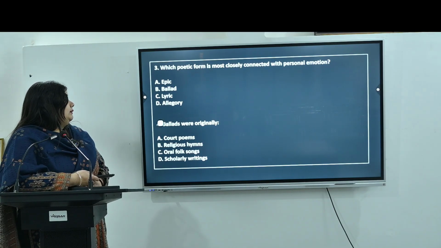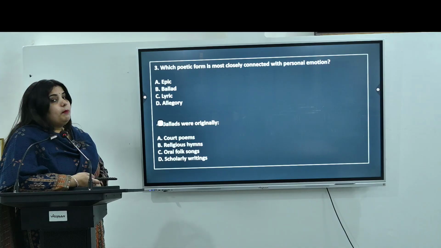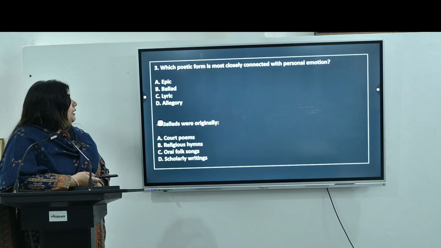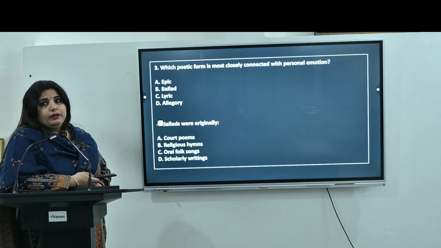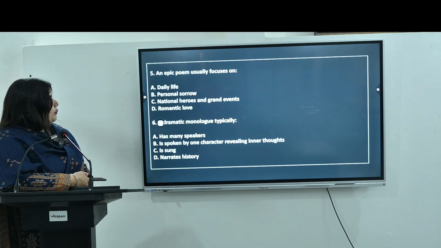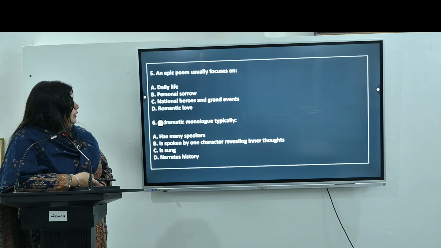The third question is, which poetic form is most closely connected with personal emotion? If we talk about the personal emotions, thoughts and ideas of a poet, the right answer is option C, lyric. Then, ballads were originally, as we know, oral folk songs. So these are the forms of poetry, and these are the questions. You can do a revision.